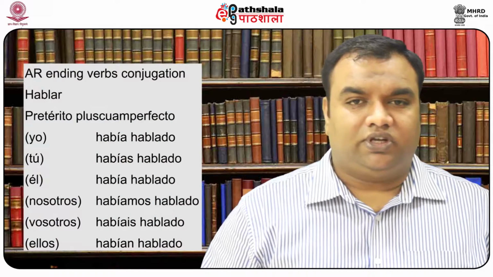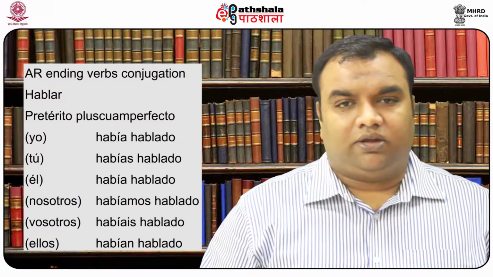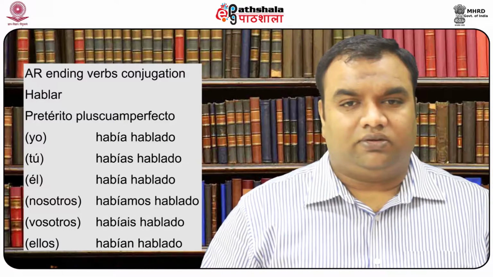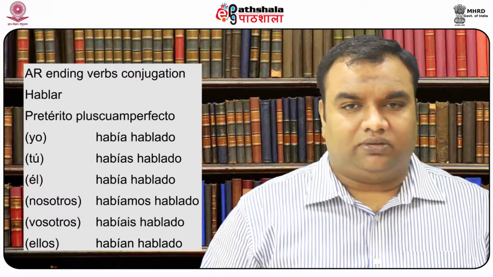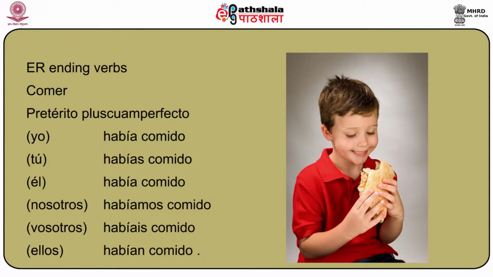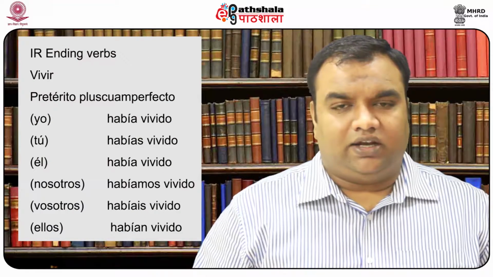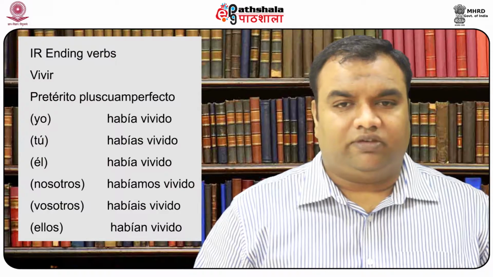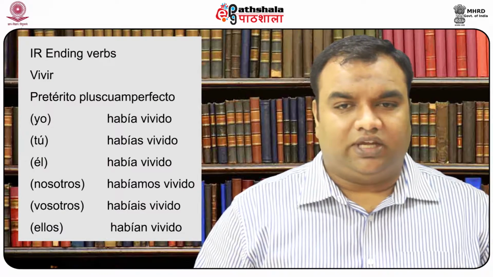For AR ending verb conjugations, hablar, pretérito pluscuamperfecto forms are había hablado, habías hablado, había hablado, habíamos hablado, habíais hablado, habían hablado. For ER ending verb comer, había comido, habías comido, había comido, habíamos comido, habíais comido, habían comido. For IR ending verbs, vivir, había vivido, habías vivido, había vivido, habíamos vivido, habíais vivido, habían vivido.